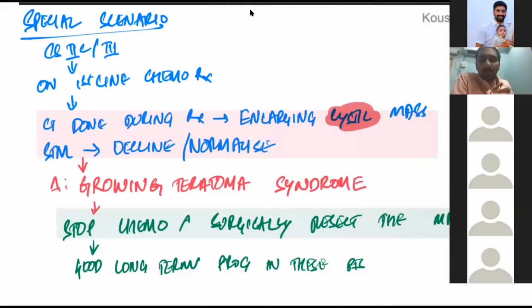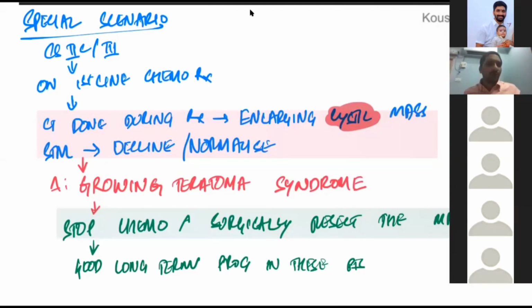As I told you previously, teratomas are not chemosensitive. So in these patients of growing teratoma syndrome, you stop the chemotherapy and go for surgery. After surgery, they have a very good long-term survival. The question will be given to you: the patient is on chemotherapy, the serum tumor markers have come down. Ideally, if the chemo is working, markers have to come down and the size also has to come down. But here the markers are coming down, but size is growing, and the catchword, the CT will be showing a cystic enlargement. This is called growing teratoma syndrome.